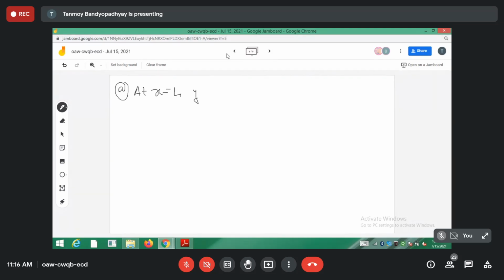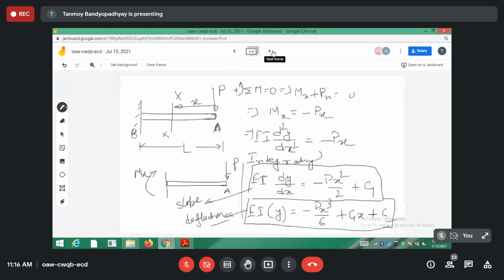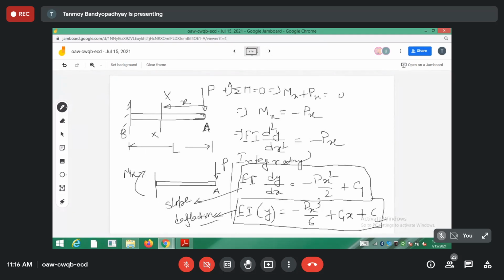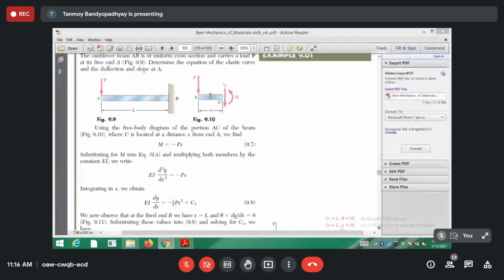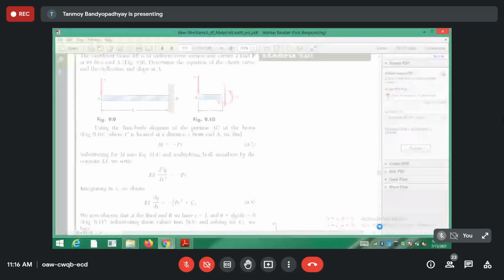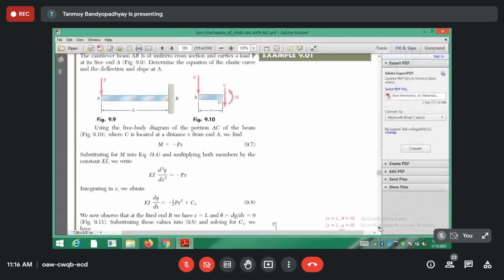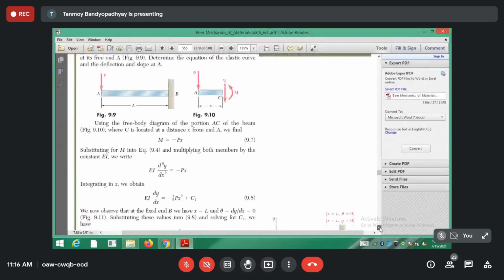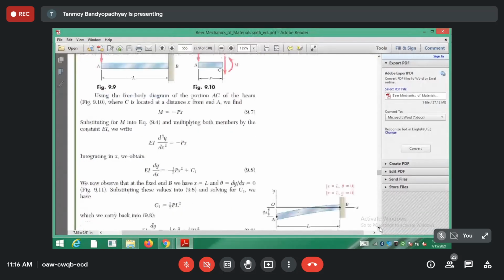So they have taken this point as the origin, the free end as the origin.